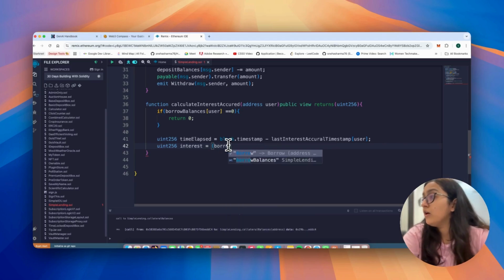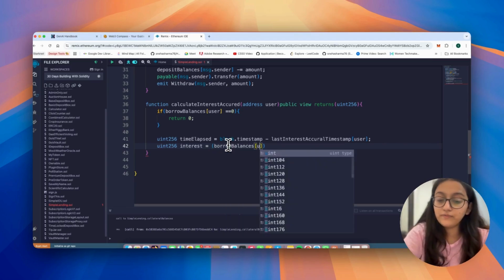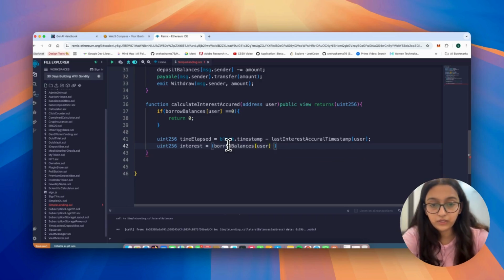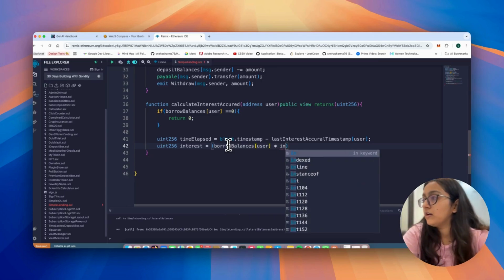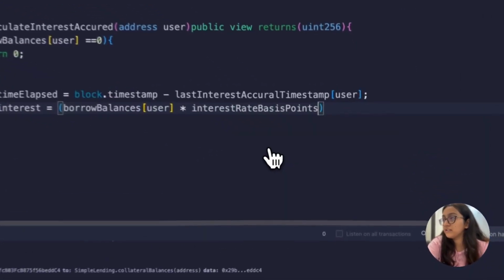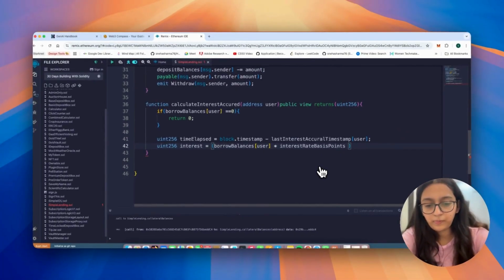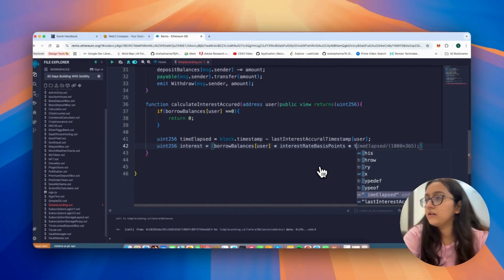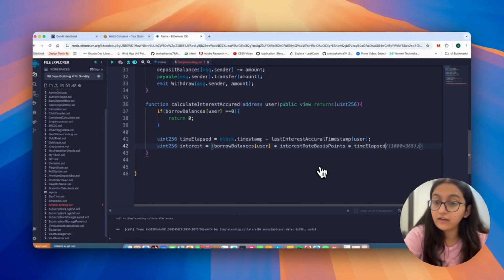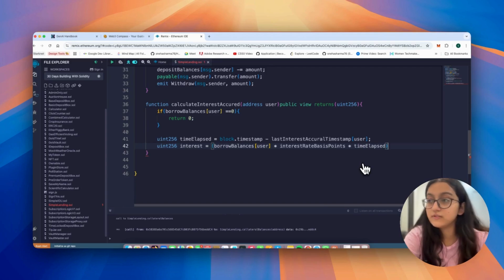So we will say borrow balance of that particular user, into interest rate basis points, which is 500, into time elapsed. Okay, great. Now we close this and then we divide it by 3.